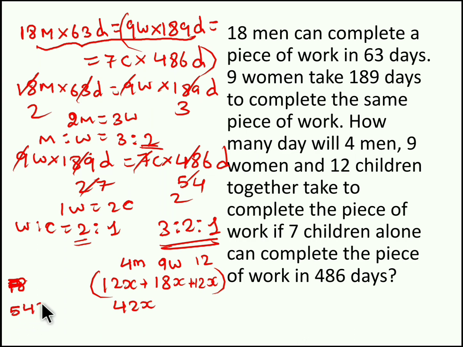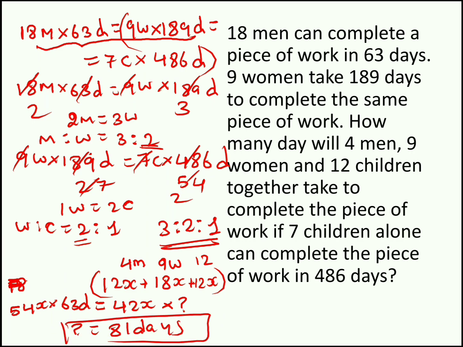So 54 into 63 days equals 42 into question mark. So when you solve it, you will get the question mark value 81 days. So in 81 days, 4 men, 9 women and 12 children will complete the same job which 18 men did for 63 days, or 9 women did for 189 days, or 7 children did for 486 days.